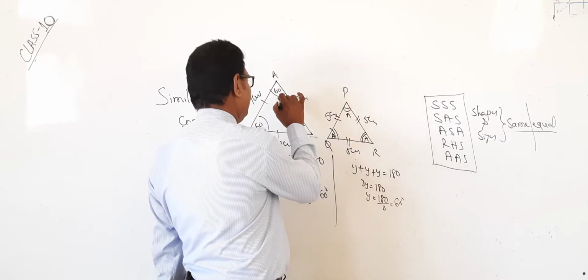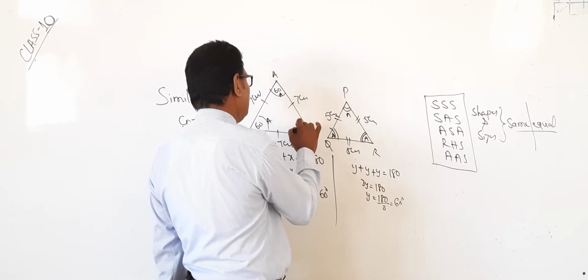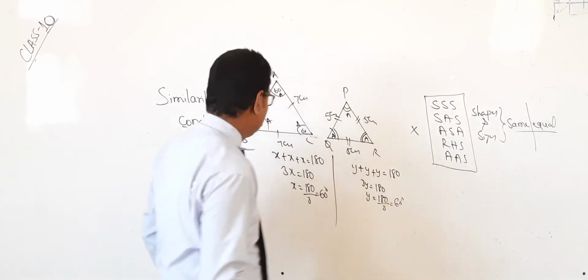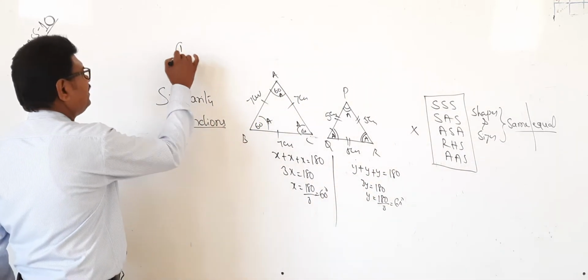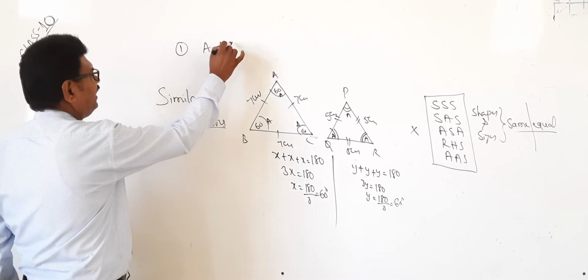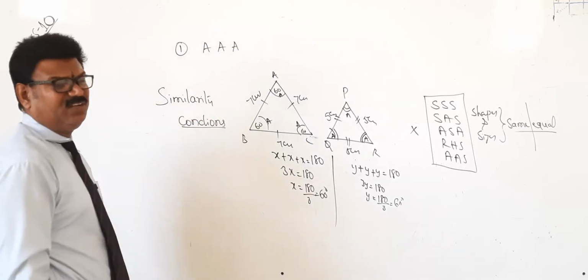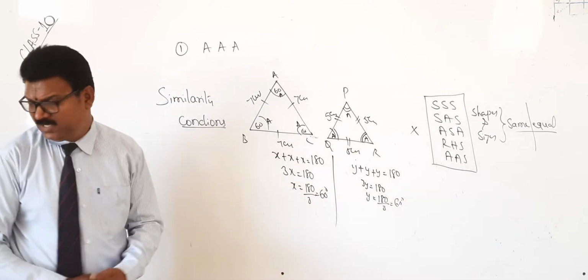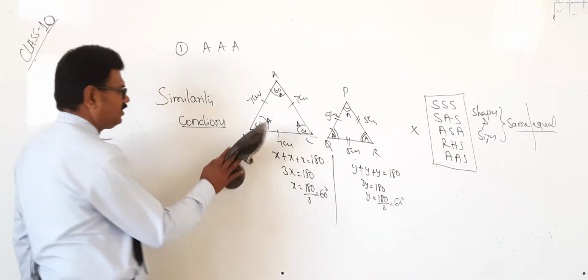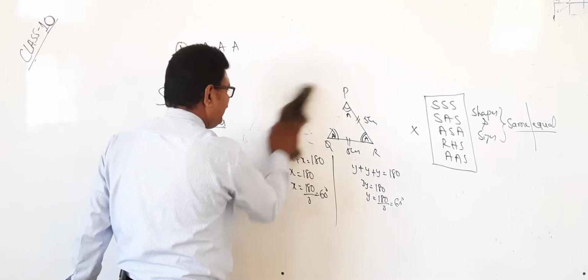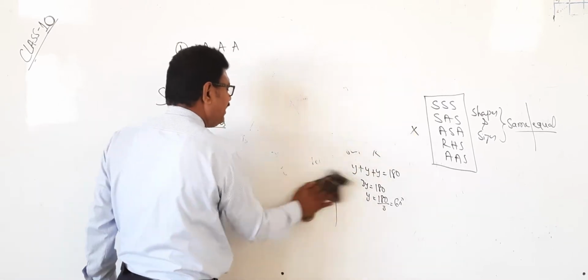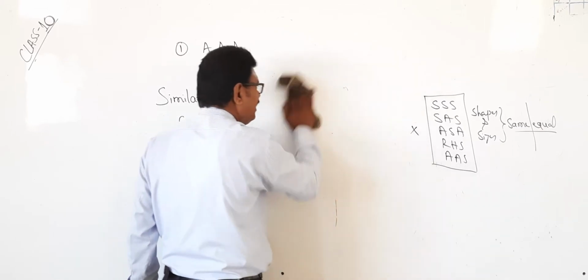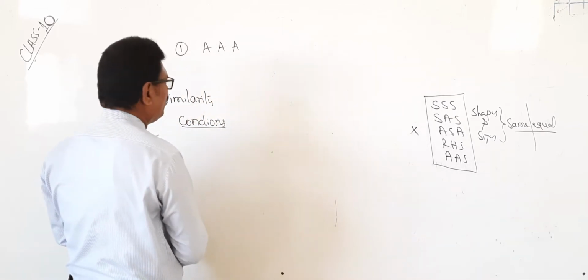Therefore, this is the condition for similarity, but here it is not there. Correct or not? Therefore, what is the first condition? AAA similarity condition. Did you understand? Next, one more I will explain. We have seen only equilateral triangles. We will see one more example so that you will understand.